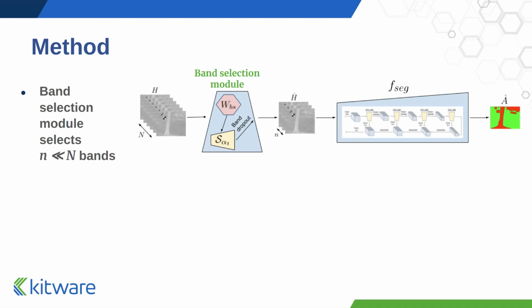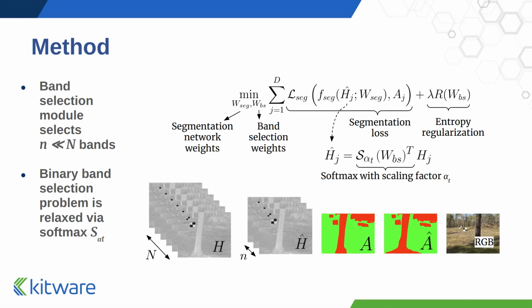I will now describe the band selection method in more detail. We want to select a small subset, little n, of all big N bands. We pose the problem with the loss shown here. First, the segmentation loss is applied to H hat, which is the hyperspectral image that only retains small n bands. The band selection parameter W is responsible for selecting which of the original bands should be retained in H hat.